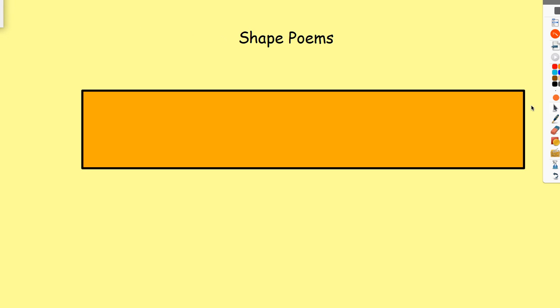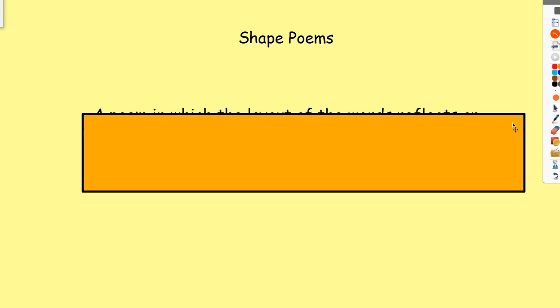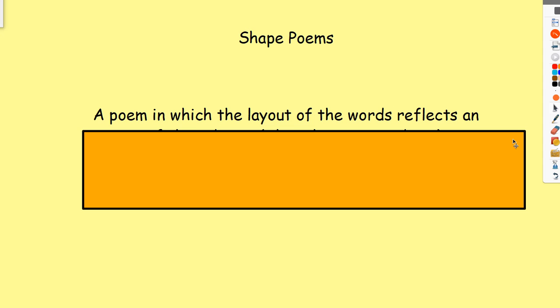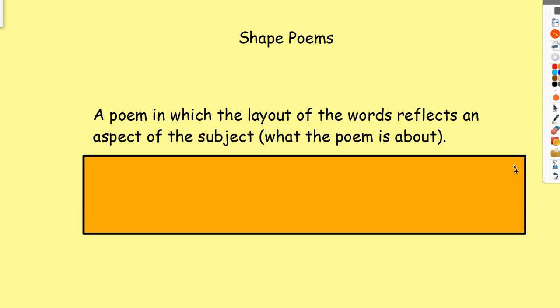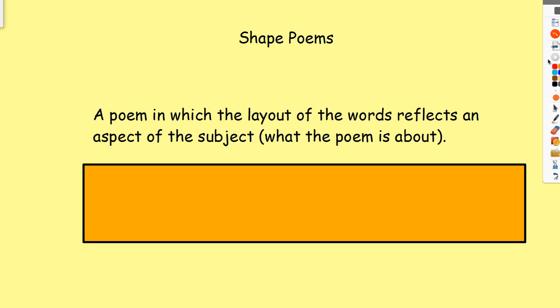And let's just remind ourselves before we do anything else what a shape poem is. A shape poem is a poem in which the layout of the words reflects an aspect of the subject, what the poem is about. We're going to look at a different type of shape poem today. It doesn't necessarily show what the poem is about, but it does build in a similar way, and they're called triangular poems or triangle poems.